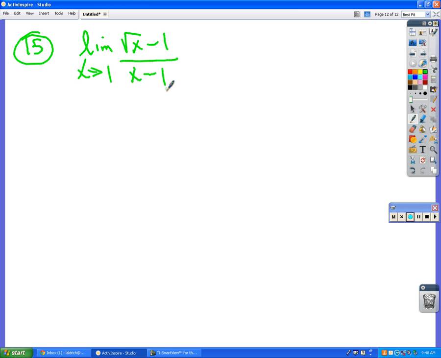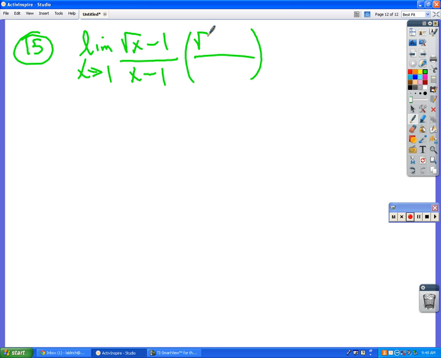Okay, so when we did these, we had 3 ways to solve them. One was plug the number in directly, and then that's your answer. Another way was to factor and cancel, and then plug it in. And another way was graph it, but we can't use calculators, so that's not gonna work. Since you plug it in and you get 0, that doesn't mean that the limit doesn't exist. That means we have to factor and cancel so that we can plug it in. This is going to be a gross little one.